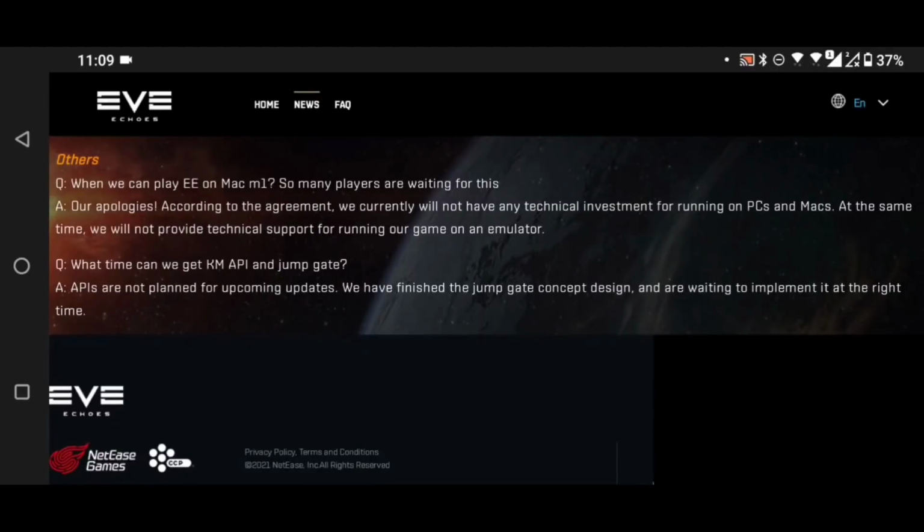When can we play EVE Echoes on the Mac M1? So many players are waiting for this. Again, I disagree with that. That's going to be a minuscule aspect of the entire community. How many players are playing EVE Echoes? Divide that by the amount of people with a Mac M1. There's very few people, I think, playing EVE Echoes who will have a Mac M1, and even fewer who would actually use it to play the game.